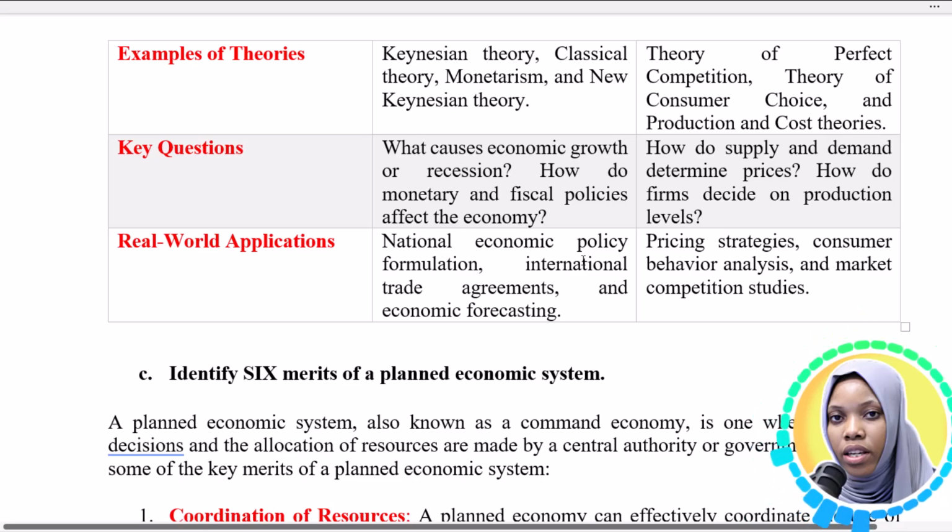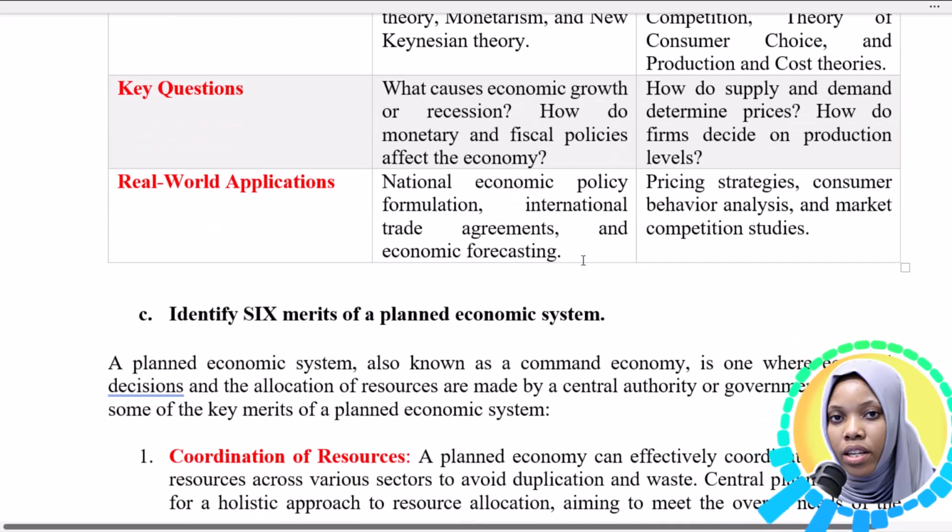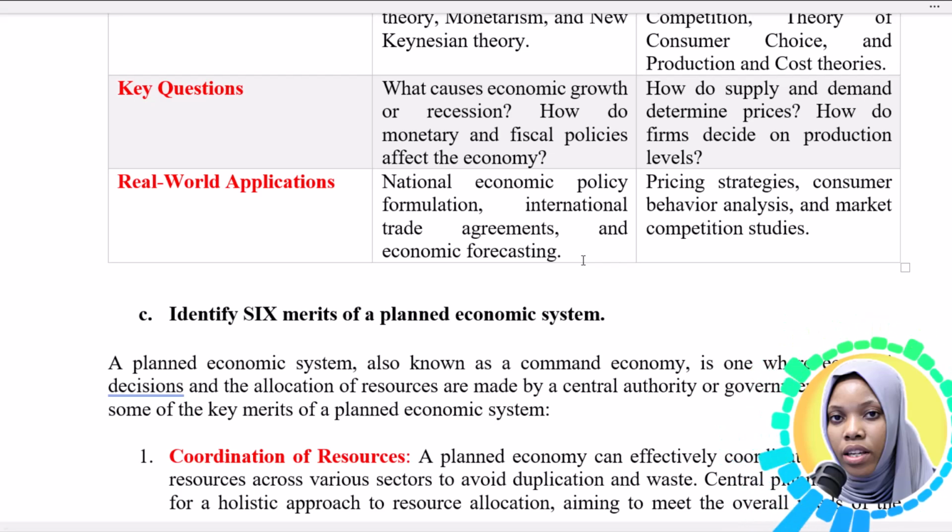And then the key questions that are asked in macro are: what are the causes of economic growth or recession? How do monetary and fiscal policies affect the economy? Whereas the key questions in micro are: how do supply and demand determine the prices? And how do firms decide on production levels? And then another difference is the real world application.